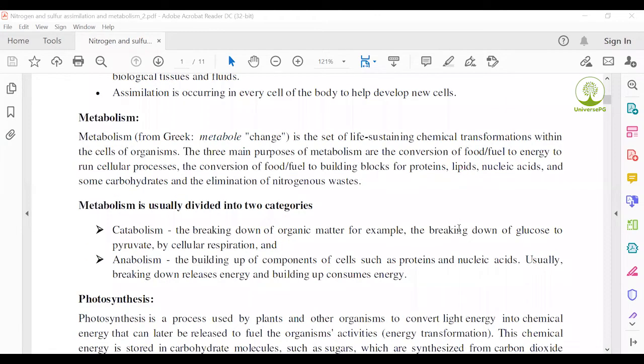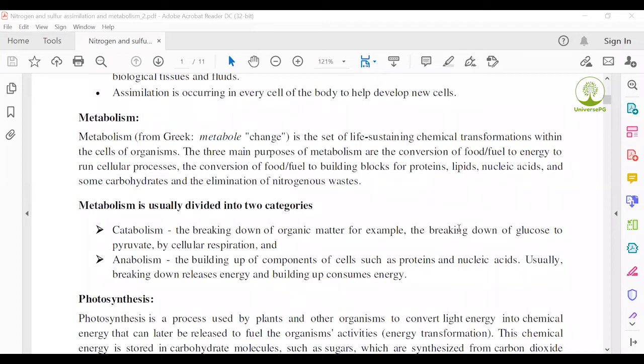Metabolism generally occurs in two ways: catabolism and anabolism. Catabolism is the breaking down of organic matter. For example, the breaking down of glucose to pyruvate by cellular respiration is a catabolic reaction. In this reaction, some energy is released.